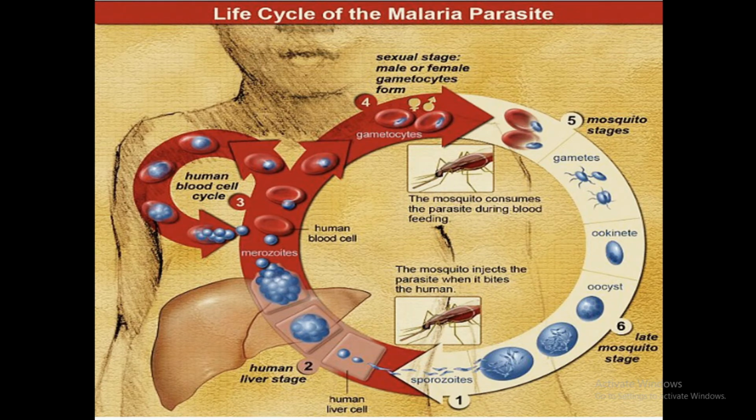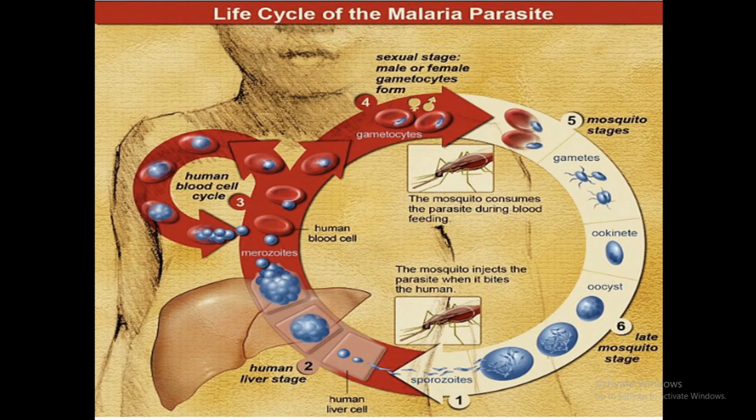Now come to the next point, that is asexual reproduction. The next stage of the Plasmodium life cycle after infection through the mosquito takes place in the liver. Asexual reproduction completes in the following steps. Firstly, sporozoites enter the liver cell and start multiplying or dividing and become merozoites. After a few days, merozoites are released into the bloodstream from the liver cell by cell rupturing.